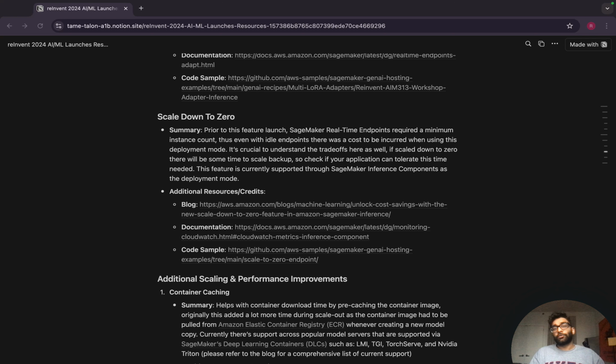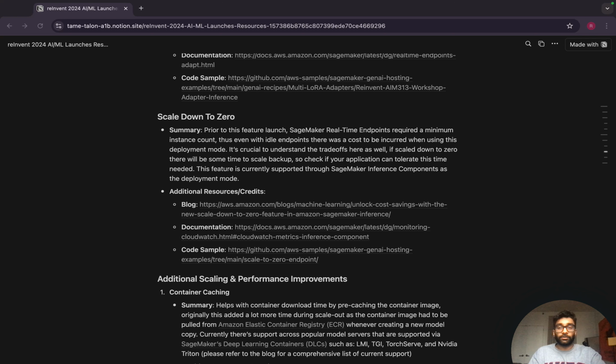So for those of you that have worked with SageMaker real-time endpoints before, traditionally there had to be at least a singular instance behind the endpoint. An instance is the hardware essentially. And this was difficult for users that have idle periods where they don't really need any hardware behind it. And that's where scale down to zero was introduced at re:Invent, where you can bring down the instance count to zero, but understand there are also trade-offs here, right?